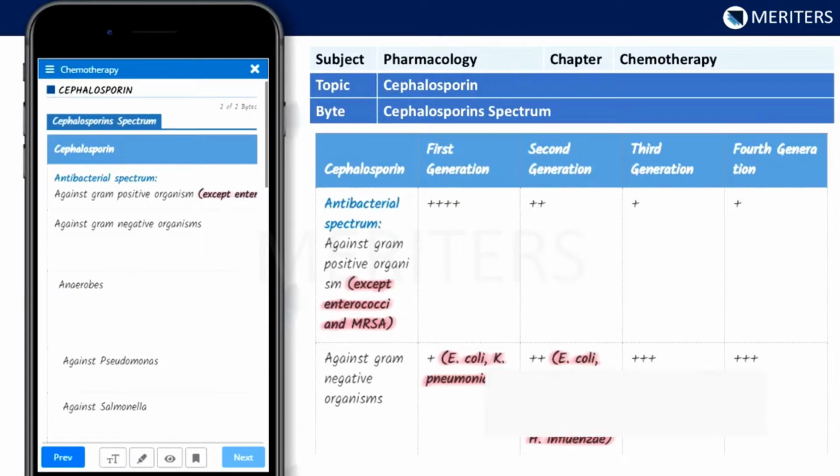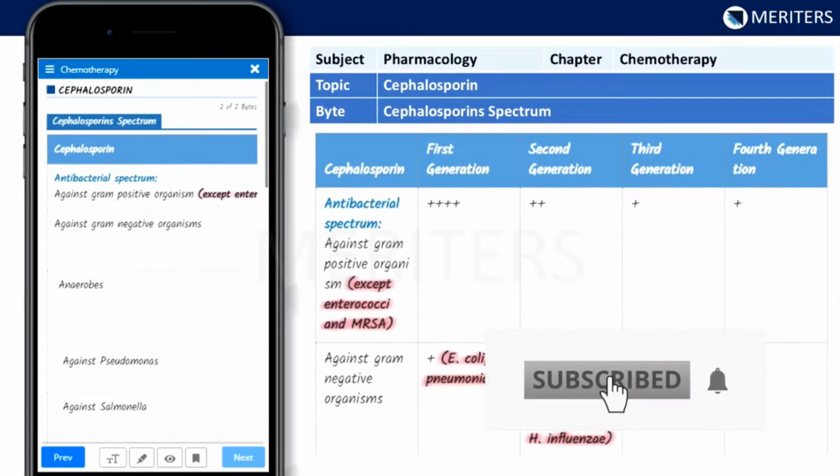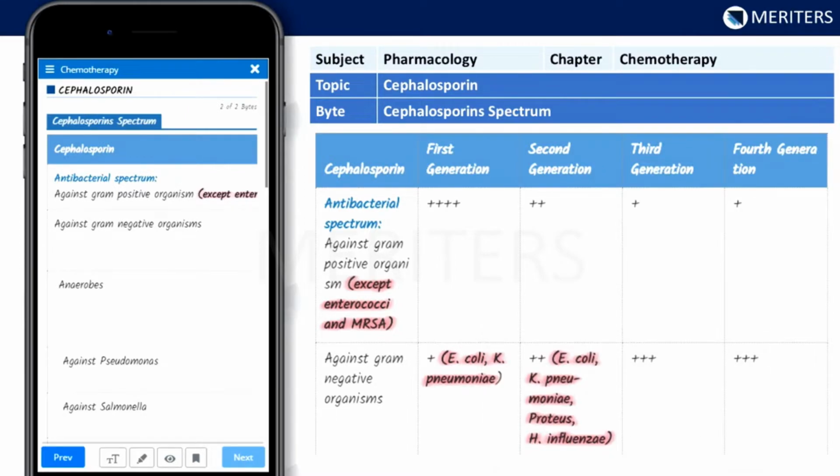So this chemotherapy chapter is very important for exams. Many questions will be asked on this chapter. In our Pharma Bite, cephalosporins is covered very nicely. All the generations have to be learned thoroughly. Now we'll see about each drug and a few notes on it.